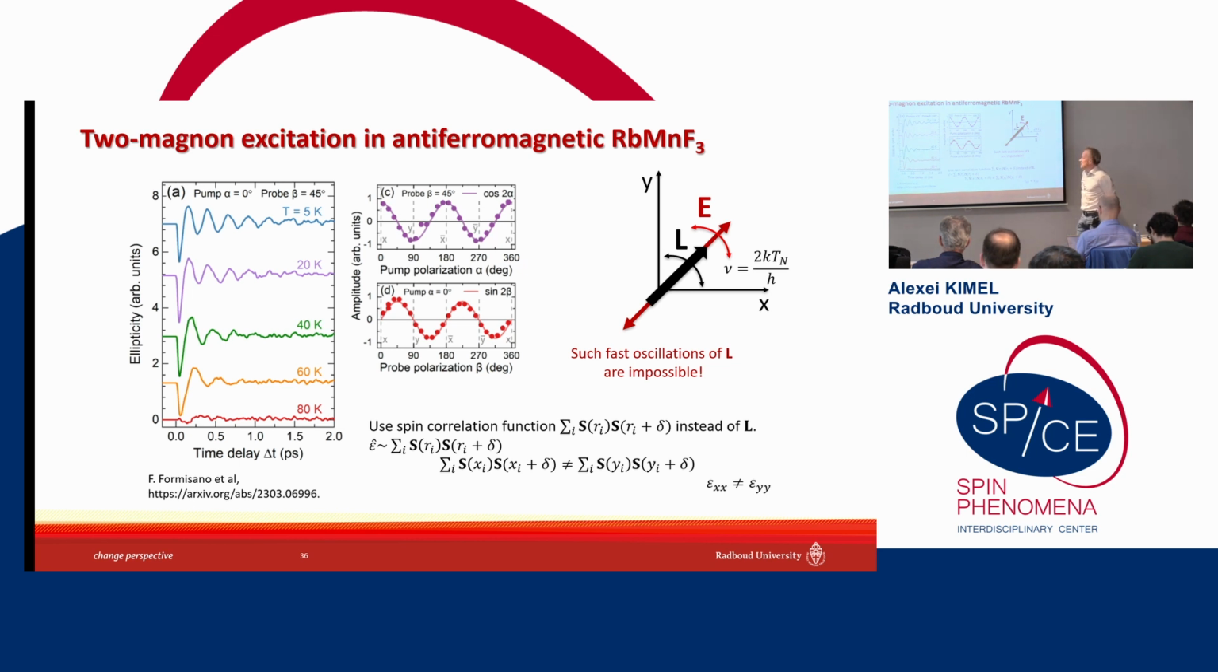The frequency of the dynamics is exactly the frequency of the magnon at the edge of the Brillouin zone taken twice. That's all fine. It's two-magnon excitation. And something that puzzled us a lot, and we were busy for more than one year, actually for two years, is that we found that the maximum signal is in the configuration when the electric field of light is exactly along the antiferromagnetic Néel vector.